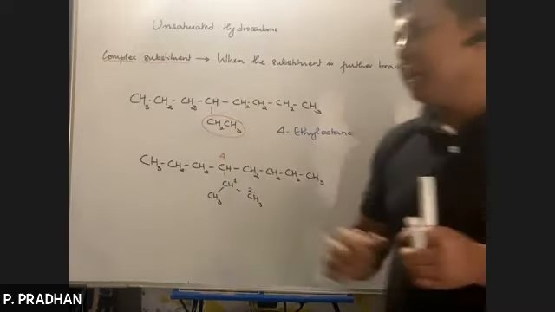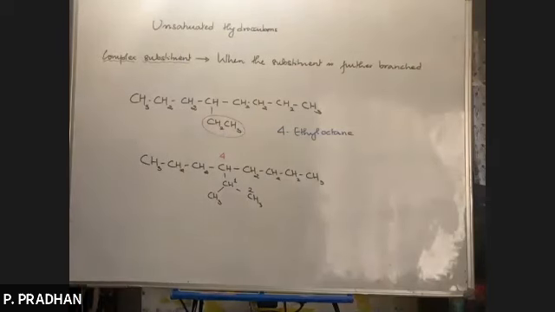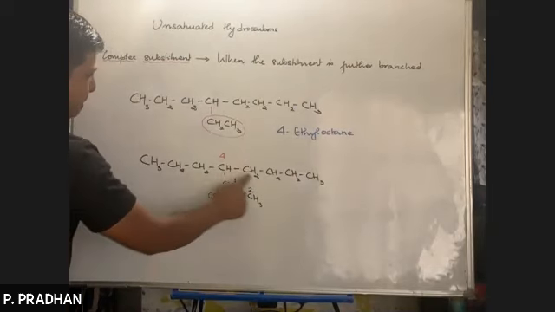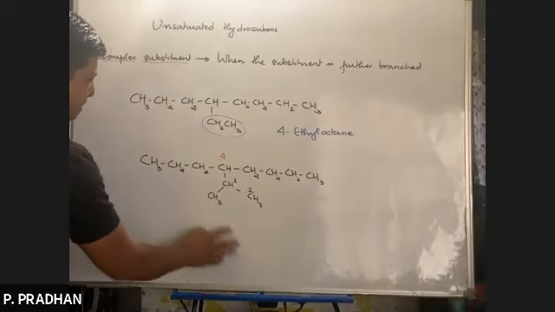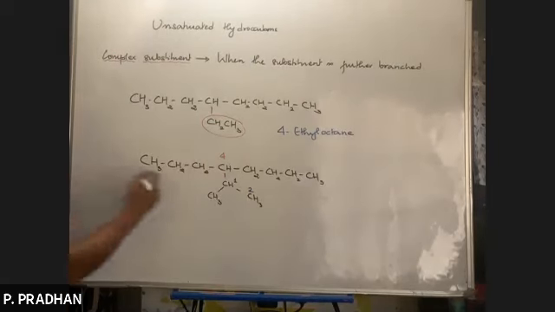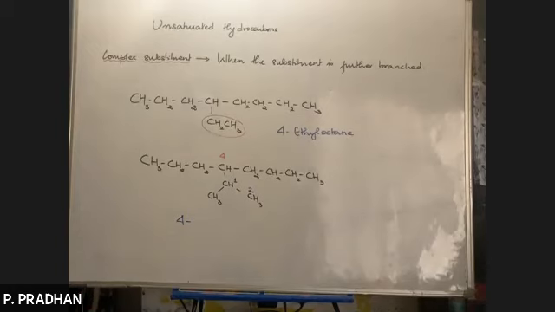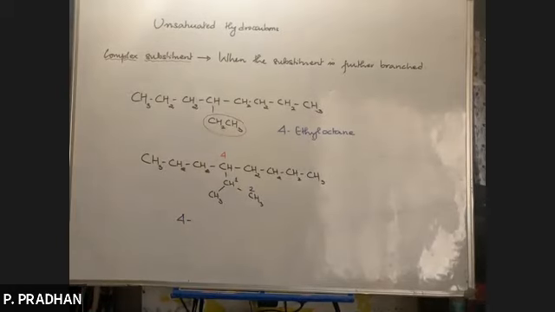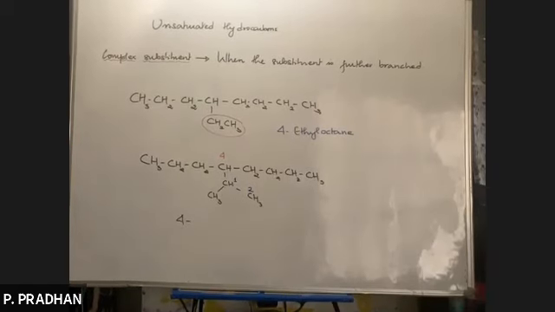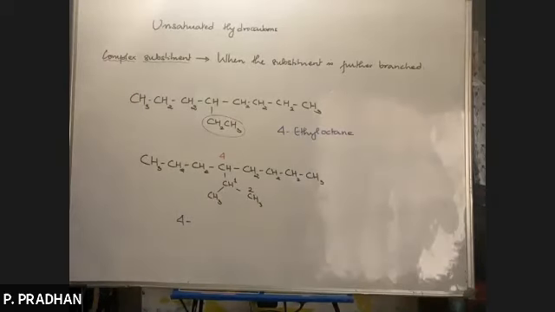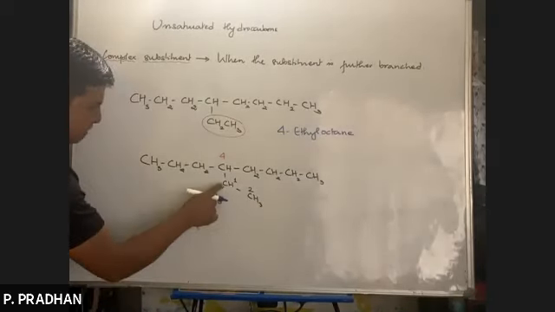So how do we name it? The name of the complex substituent is always enclosed in bracket. This whole complex substituent is attached to which carbon? It is attached to number 4. So I write it as 4, and as I told you before, the name of the complex substituent is always written in bracket. Why 4? Because this complex substituent is attached to the number 4 carbon. So this is the longest chain.